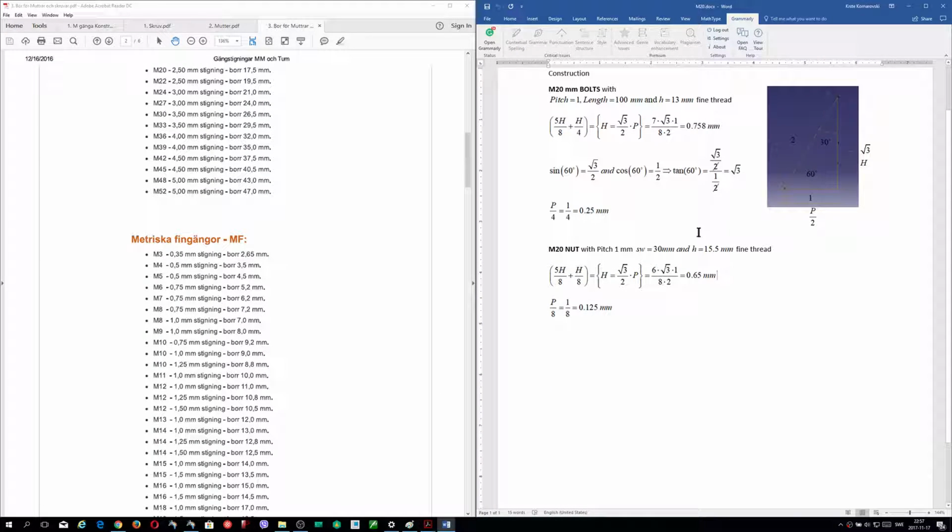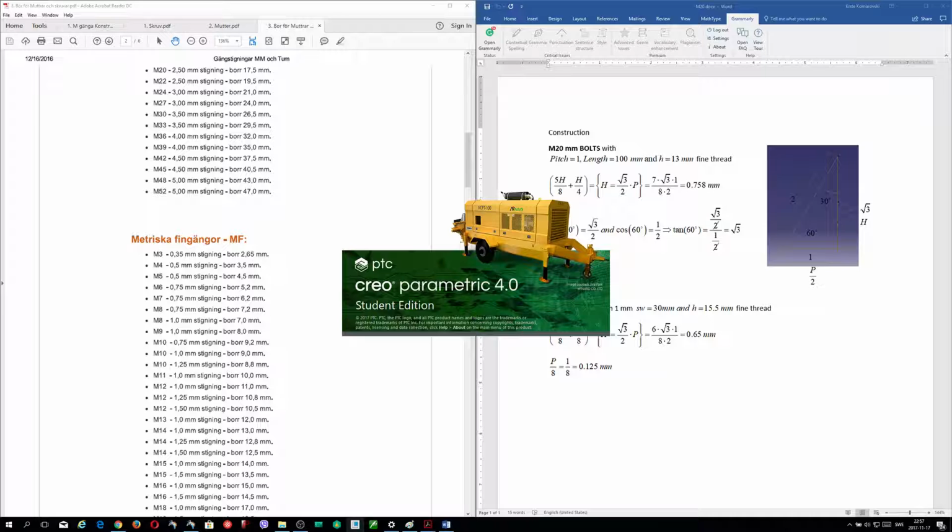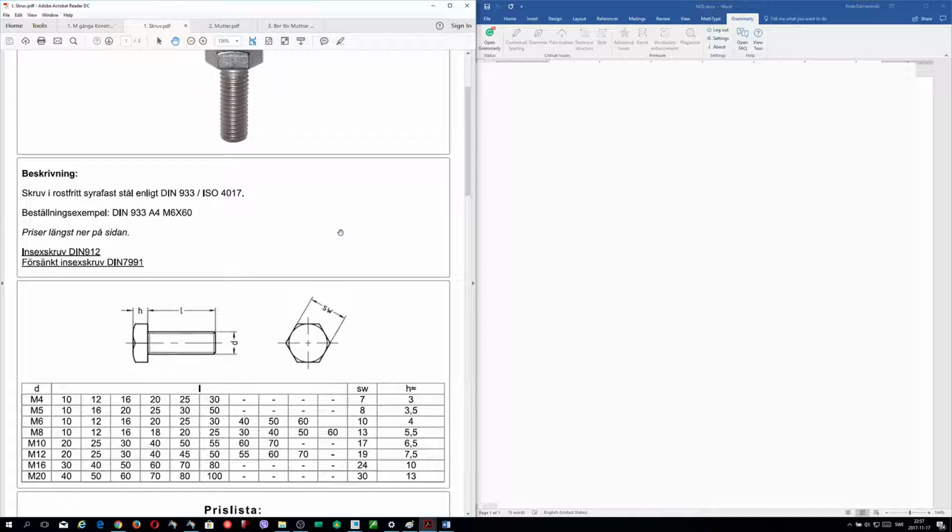My name is Krista, and today I will construct one M20 millimeters bolt and M20 millimeters nut in PTC CREO Parametric. In this program, I will explain how I construct these bolts and nuts. First of all, I'd like to show you the bolts.